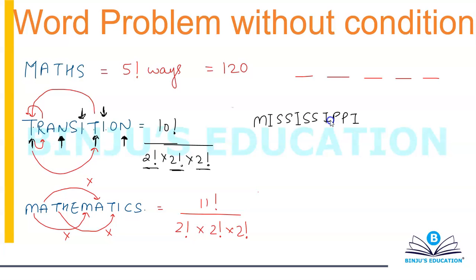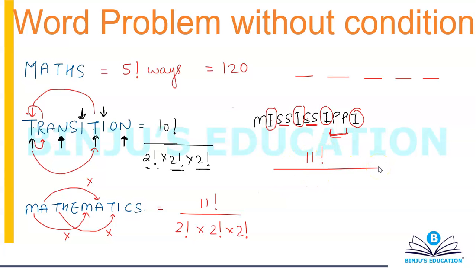So in this case, the problem is that you have four S's. So interchanging of any two of them will not give you the new word. And you have 1, 2, 3 and 4 I's also. And you have 2 P's also. So how many letters are there? 1, 2, 3, 4, 5, 6, 7, 8, 9, 10, 11. That's 11 factorial.